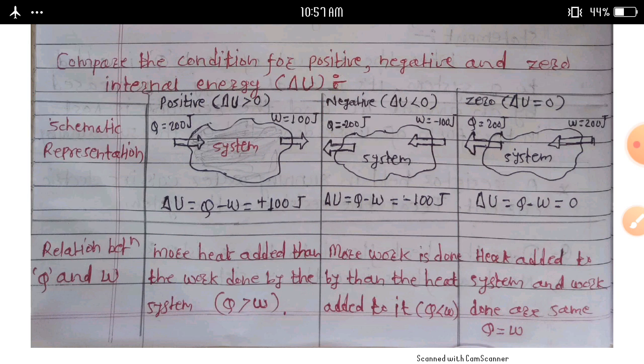Then we discussed the equation for the first law of thermodynamics. This delta U is equal to Q minus W, and Q is equal to delta U plus W. This is the mathematical expression for the first law of thermodynamics. And the last point we discussed here, compare the condition for positive, negative, and zero internal energy.